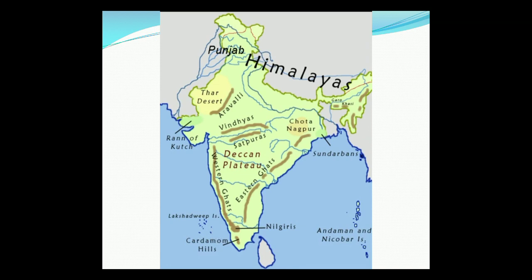As we said about how the plateau and all these physical features were formed, due to all the evolution they have merged here. We will see that again in the explanation.